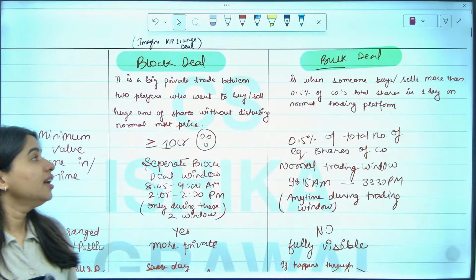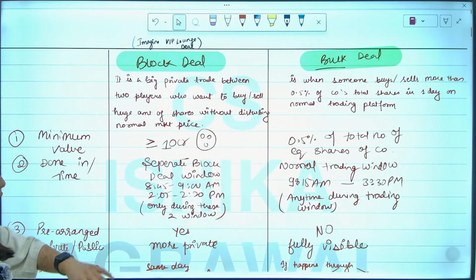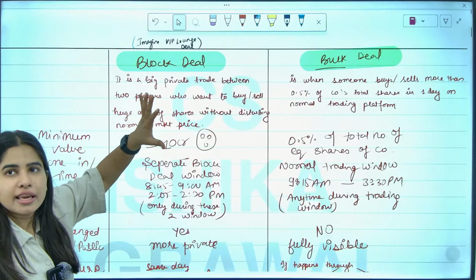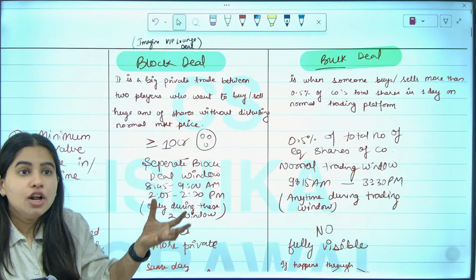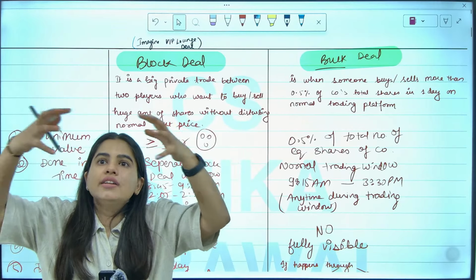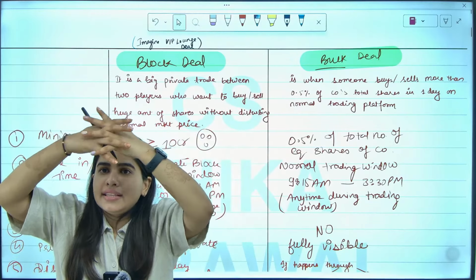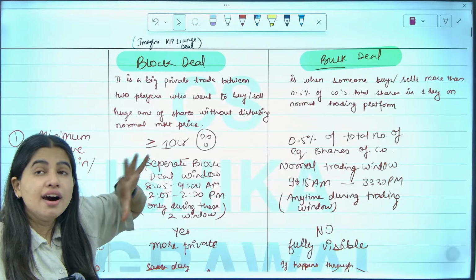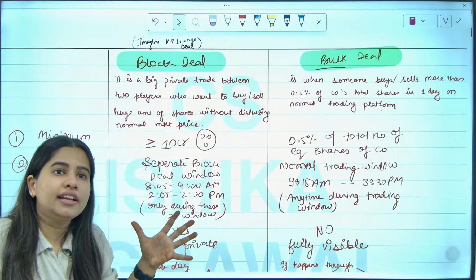Yes, everybody. So now the next topic is block deal and bulk deal. Now what is a block deal? Imagine this as a VIP deal. Two big players making a deal of buying and selling some stocks or some transaction. So imagine a block deal as a big private transaction.